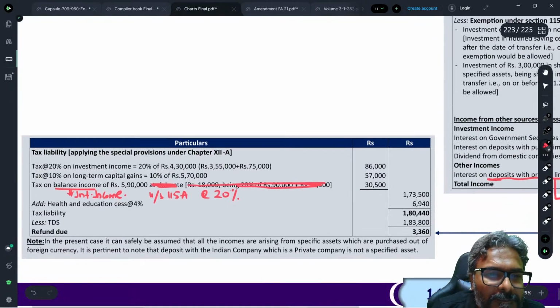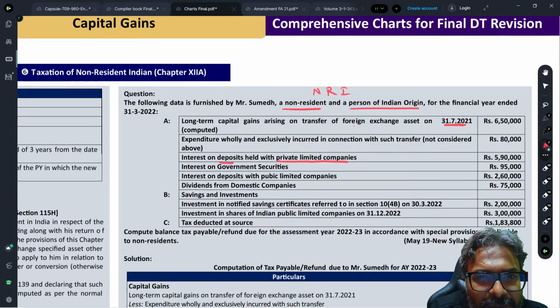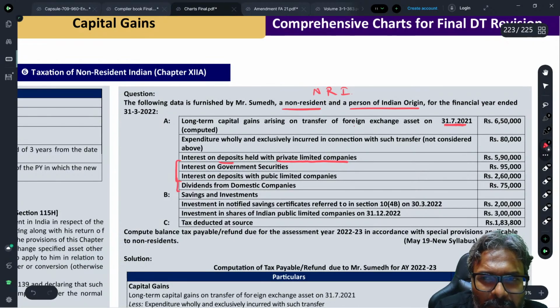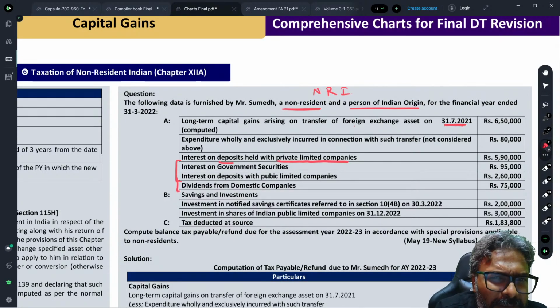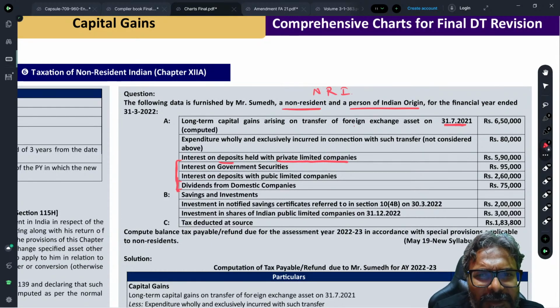Students, now let's take the discussion further. Interest on government security and interest on public deposit are specified assets, so these two will go under Chapter 12A at 20%. Dividend from domestic company, students, even this is Chapter 12A, 20% for this also. That is perfectly fine. So these three are from the specified asset, so we don't have any issue. 20% would be the rate as per Chapter 12A.